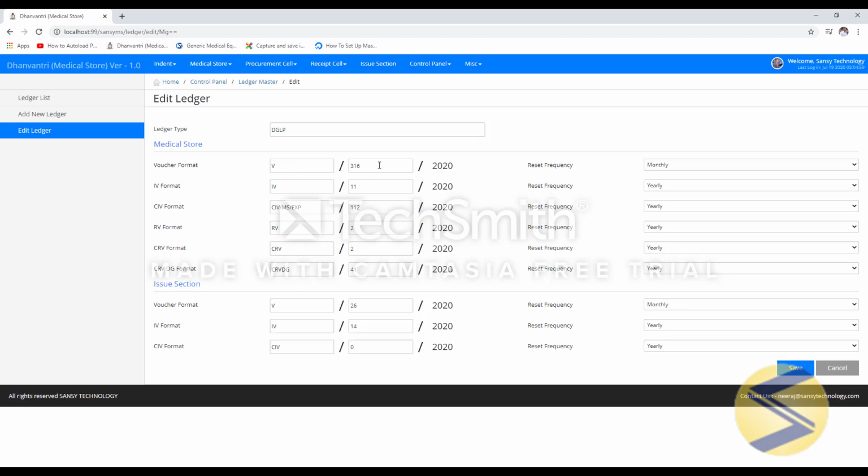You can update your last control number respective to each control parameter and then click on save. System will generate these control numbers from the next incremented number.